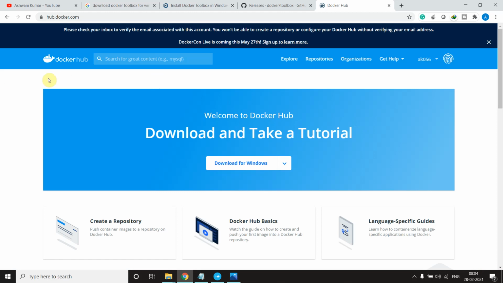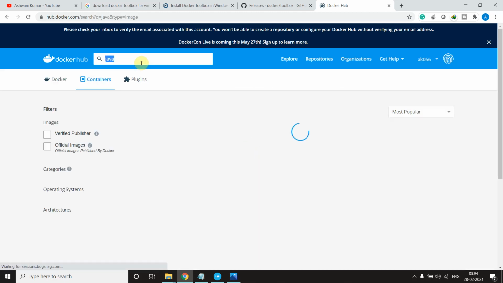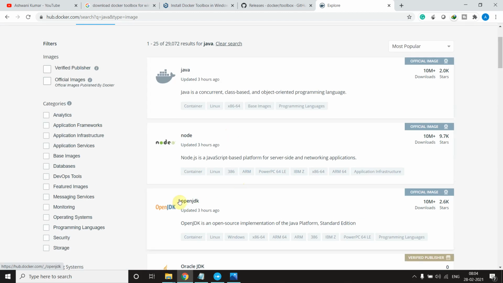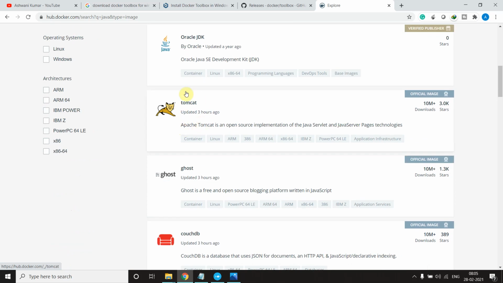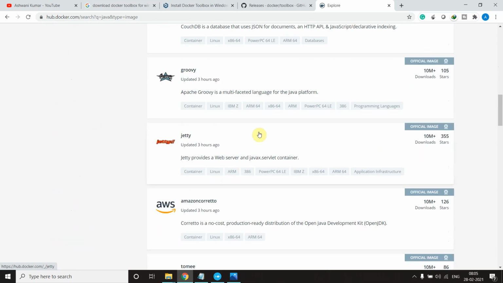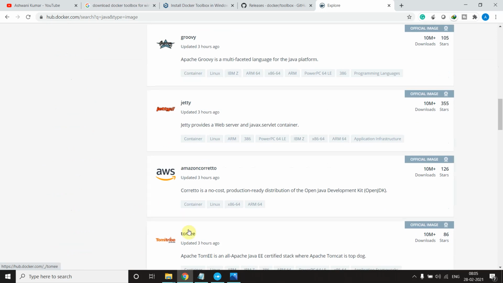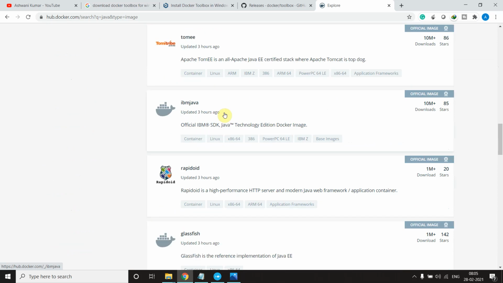When you work with Docker Hub, you can take the similar thing here. This is like a Maven repository only. In a Maven repository you have dependencies, and here you have images. If you search here for Java, you will get the OpenJDK. This Java image is deprecated. There are also OpenJDK and Tomcat, Ghost, Jetty. This is a server, Tomcat is a server only. There are a lot of things here.